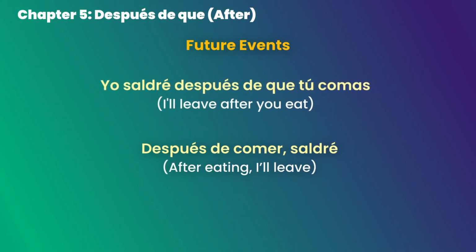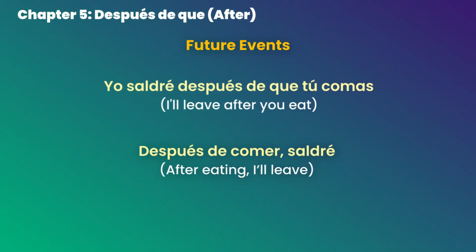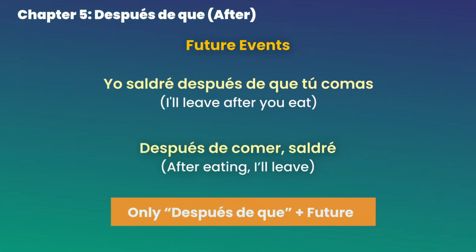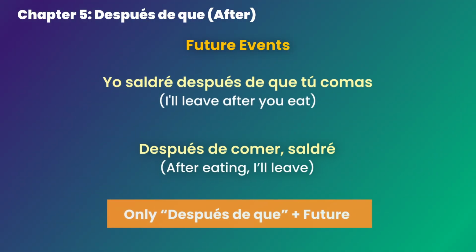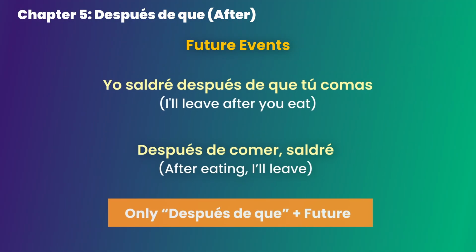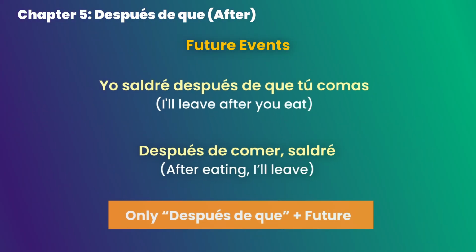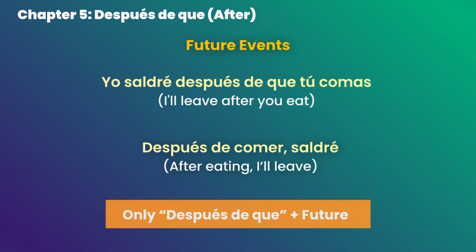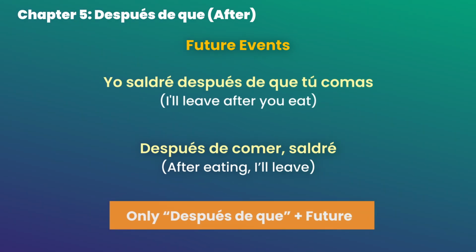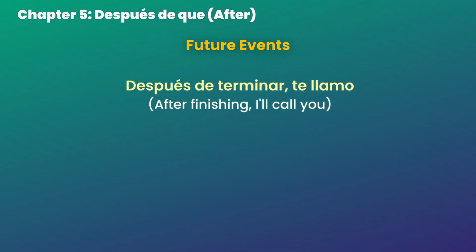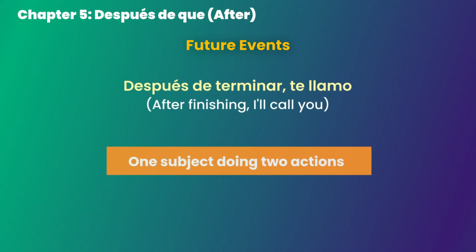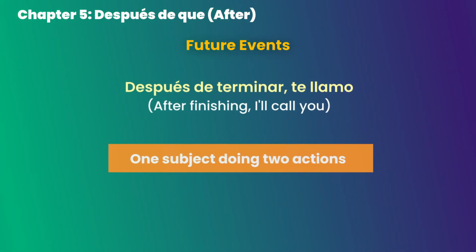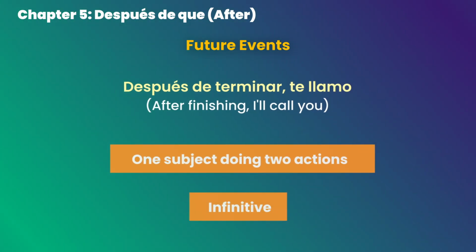Let's look at both of these sentences closely. It's important to understand that only después de que triggers subjunctive, and only in the future. When we don't have a conjunction que, we have to use the infinitive, and in this case we have to follow the logic from previous videos, regardless of which type of event we're talking about. Let me show you more examples of future events. Después de terminar, te llamo. This is one subject doing two actions. Even though we're describing some uncertain event in the future, here we have to use infinitive instead of triggering subjunctive.